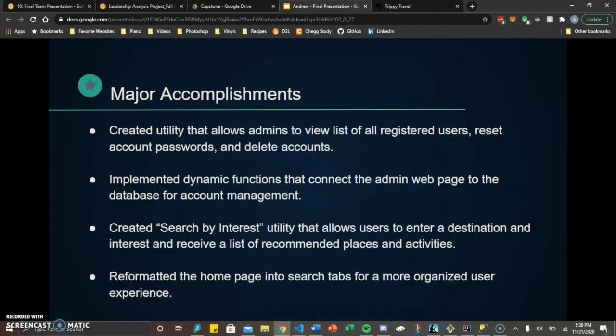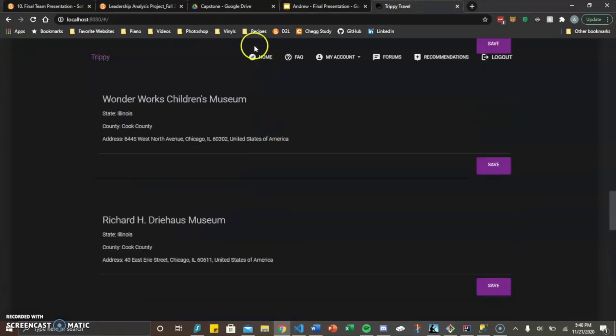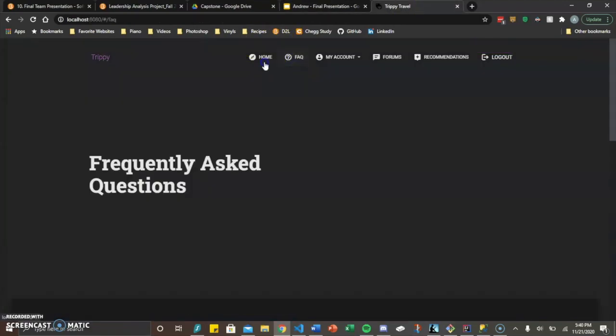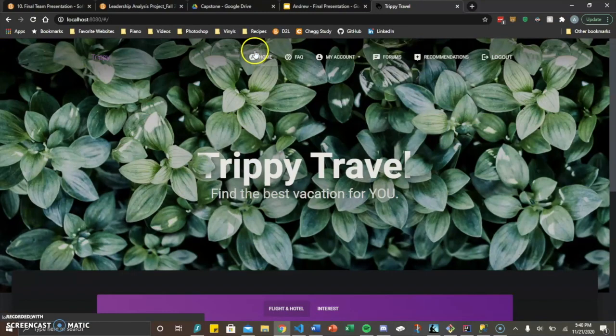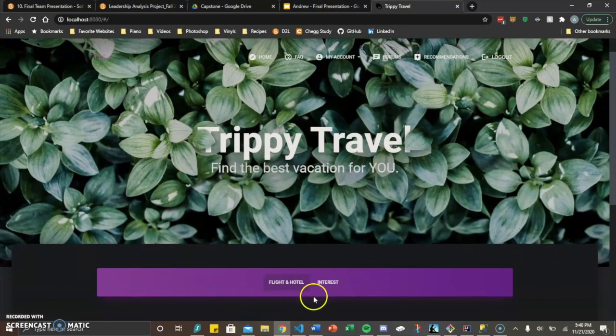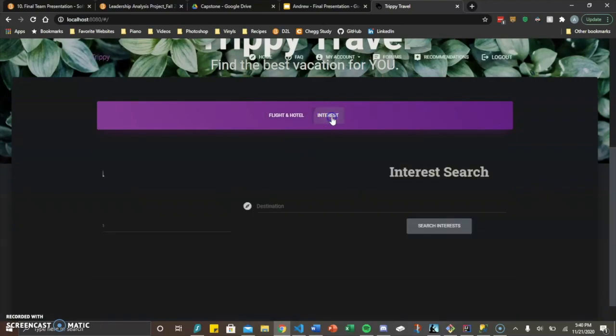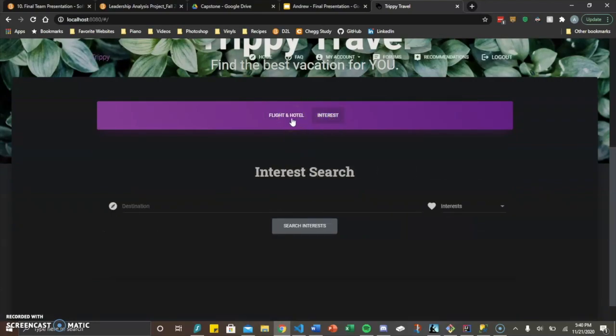And then the last point is reformatting the homepage into search tabs for a more organized user experience. And then we can see right here, I divided the homepage into tabs. So if you want to search by flight and hotel or by interest, it's a more organized experience for the user.